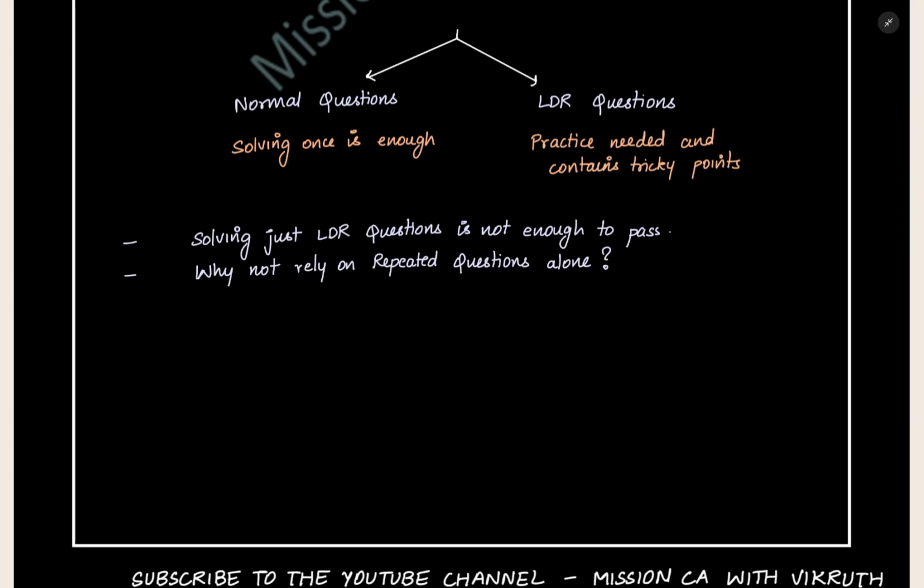ICAI is asking questions from the nook and corner of the study material. You have to know all the concepts, and you should be able to solve all the sums. Only then will you be able to clear the Set B exam.